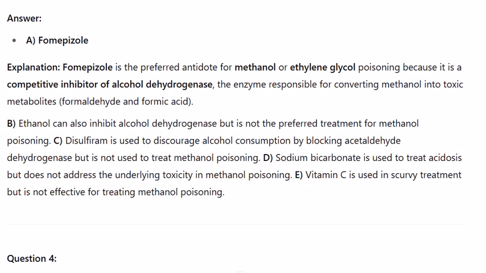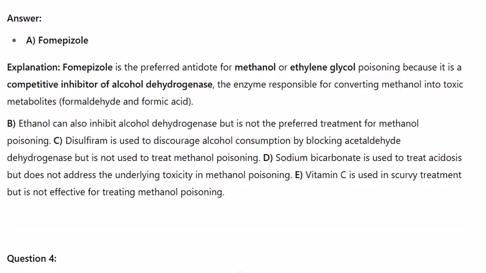Explanation: fomepizole is the preferred antidote for methanol or ethylene glycol poisoning because it is a competitive inhibitor of alcohol dehydrogenase, the enzyme responsible for converting methanol into toxic metabolites, formaldehyde and formic acid. Ethanol can also inhibit alcohol dehydrogenase, but is not the preferred treatment for methanol poisoning.